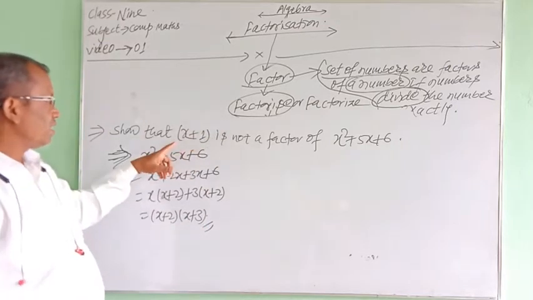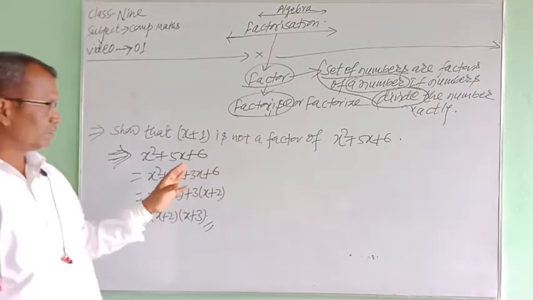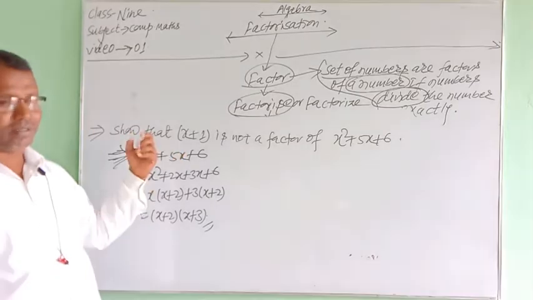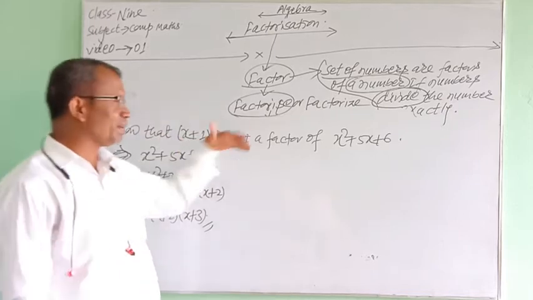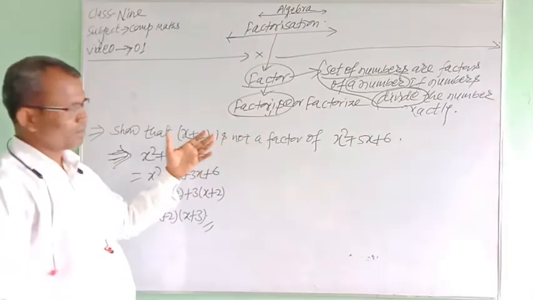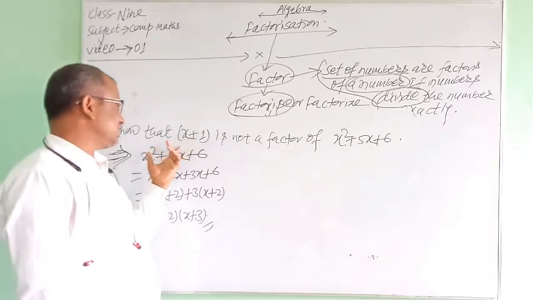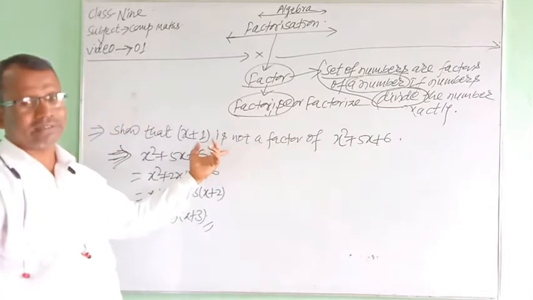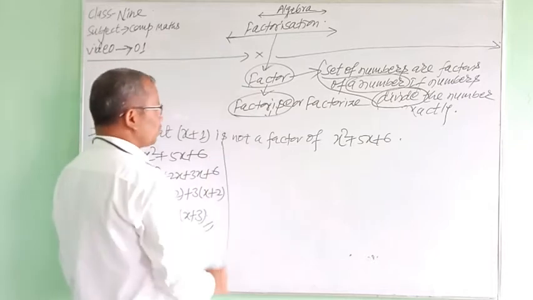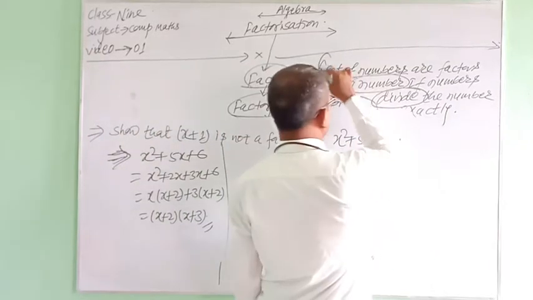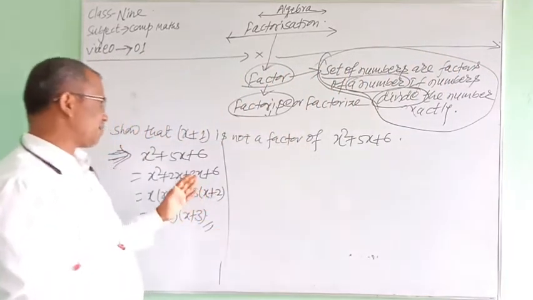Again here is the question, how can you justify this statement? The question is saying that x plus 1 is not a factor of x square plus 5x plus 6, and you have to show that this statement is true. How can you say the statement is true? Without going through the definition, we cannot justify our answer.